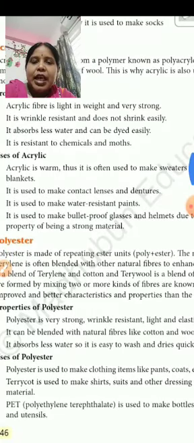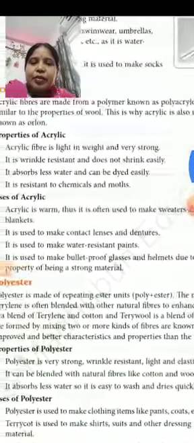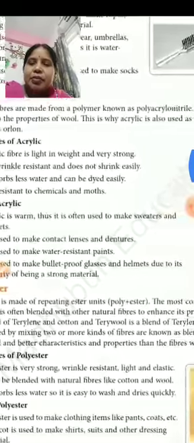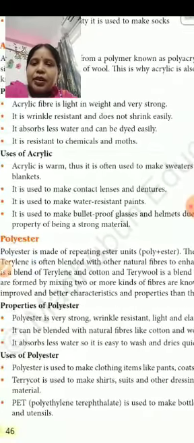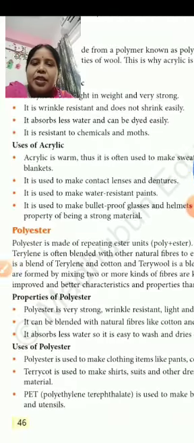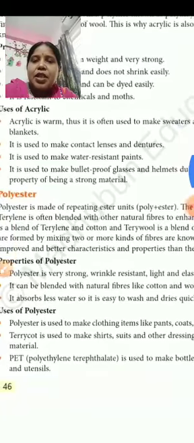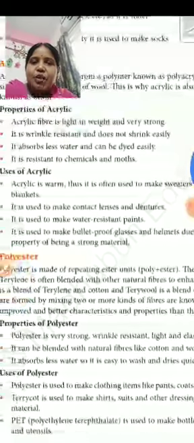That means it can be colored with other colors. It is resistant to chemicals and moths. Moths means the small pests which destroy the fibers.